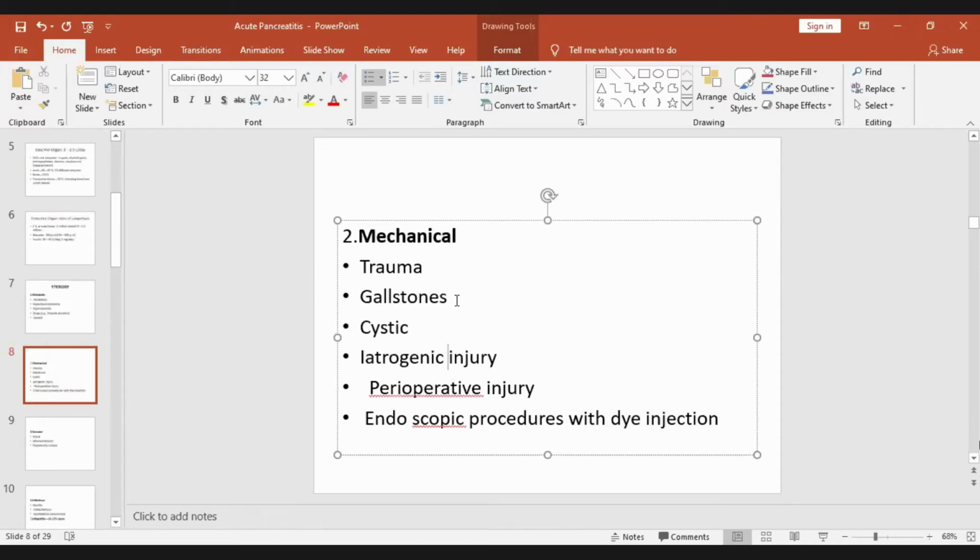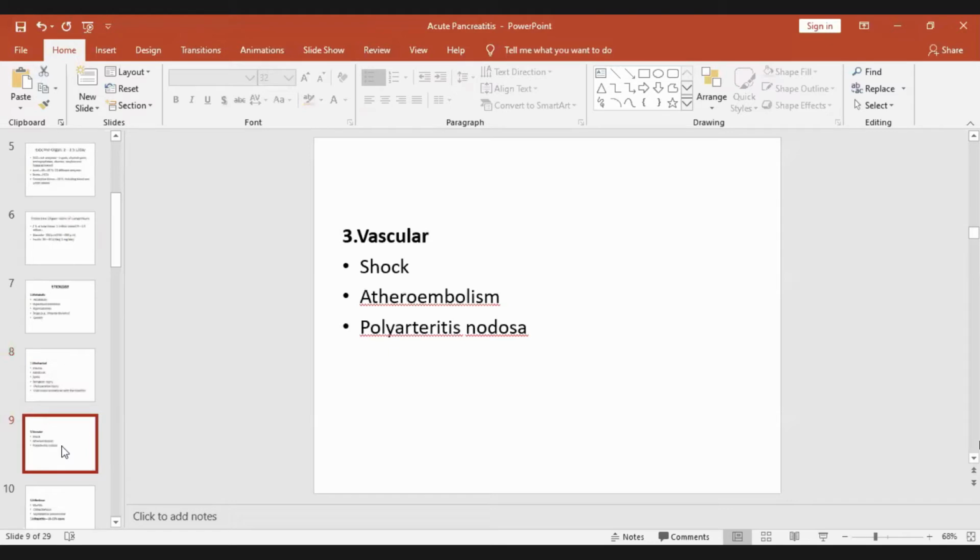The most important mechanical cause is gallstone. In the metabolic group, the most important cause is alcoholism. So these are mechanical causes, you should know some of them. And then third is vascular causes. Any shock, when there is hypotension, there is a lack of blood supply, so there is ischemia and there is necrosis. So that will lead to acute pancreatitis.